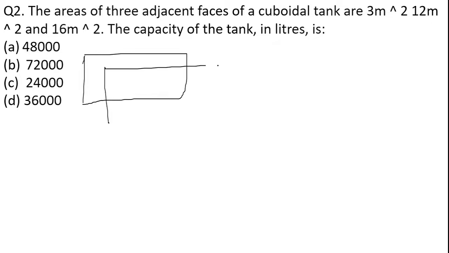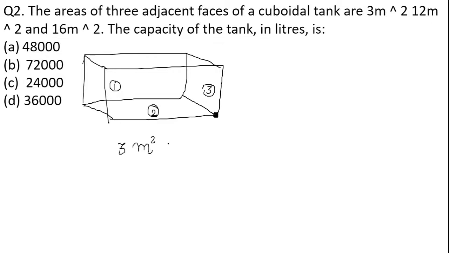Let us draw once again the cuboidal tank. I am not able to draw it perfectly, so please try to understand whatever I am explaining. For example, this is the vertex that we are considering. This is the first face on the outer side, this is the second face on the downward side, and this is the third face on the lateral side. The areas they have mentioned are 3 meters square, 12 meters square, and the third one is 16 meters square. And they have asked us to find out the capacity of the tank.